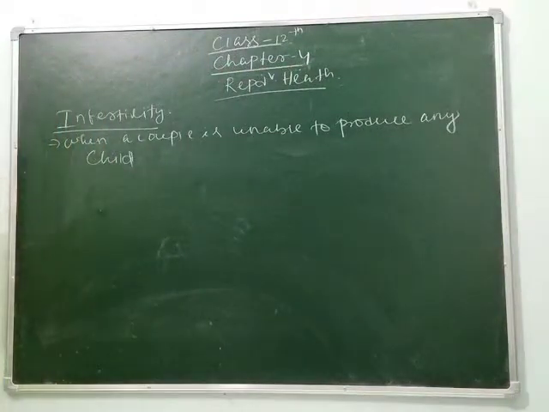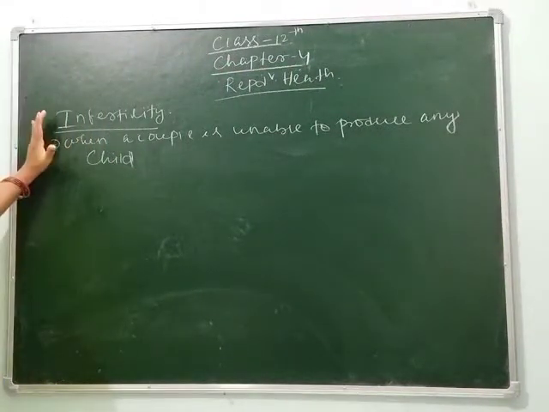Let's start with the techniques used nowadays to help infertile couples have a child.